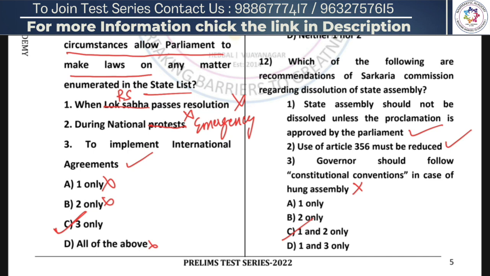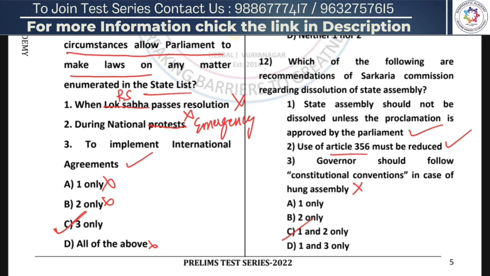Because the state assembly can be dissolved, even without proclamation approved by the parliament. That is the case now, but this was a recommendation of Sarkaria Commission. This was the first recommendation, and it was during the same time that there was excess use of article 356 by the central government. So one of the recommendations made by Sarkaria Commission was sparing use of article 356 of the constitution. Article 356 is related to president's rule.